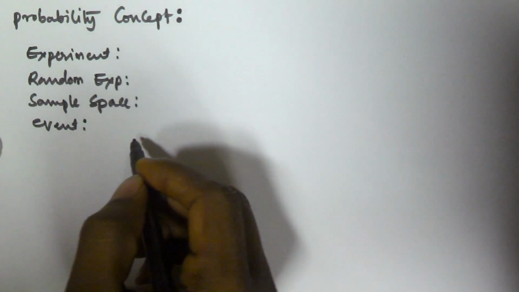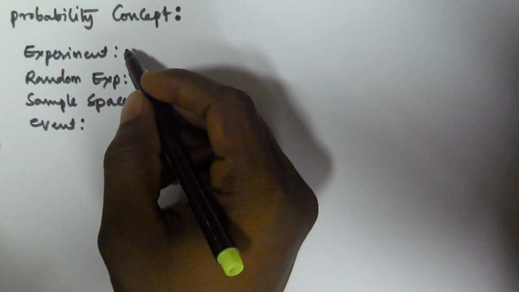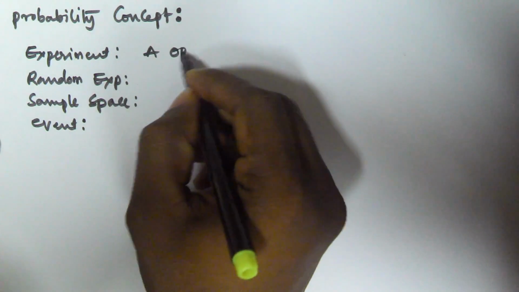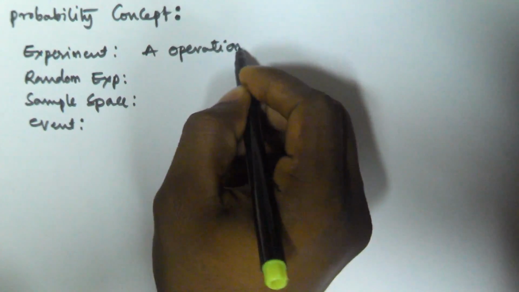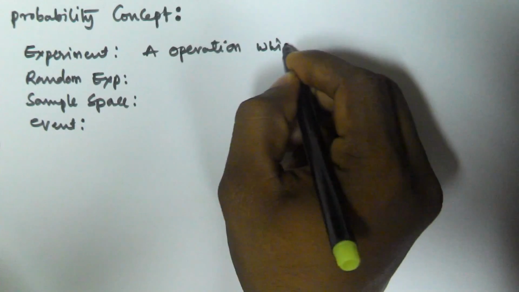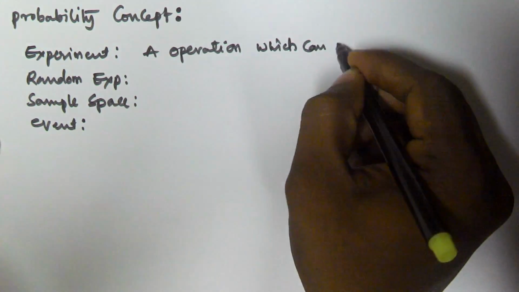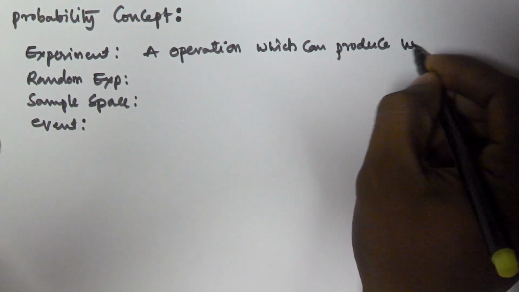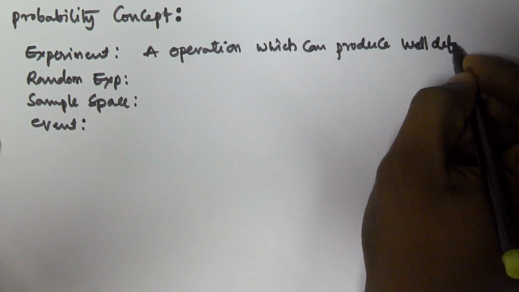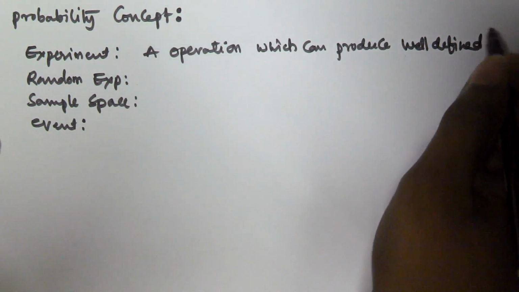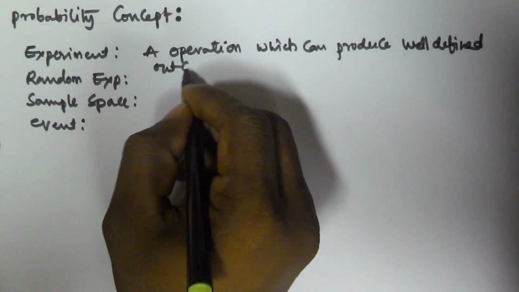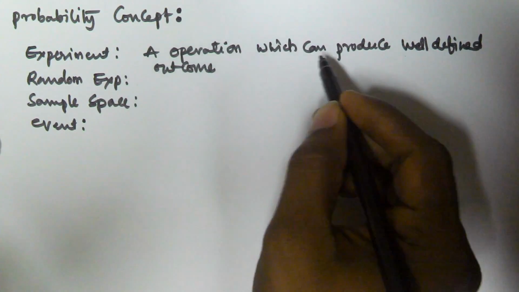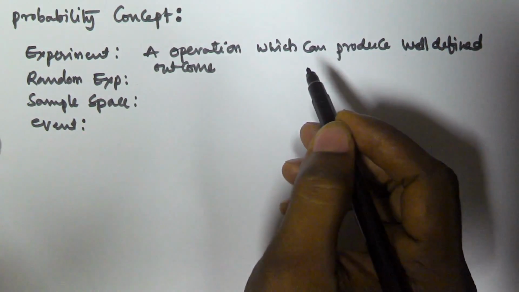What is an event? First, an experiment is an operation which can produce a well-defined outcome. So an experiment is what? An operation which produces a well-defined outcome.